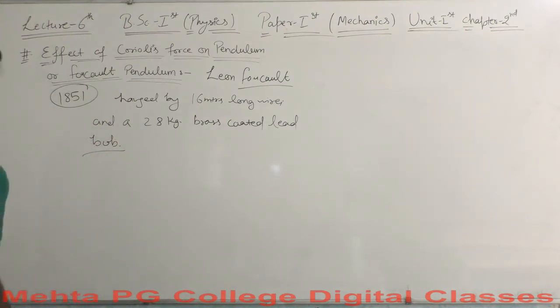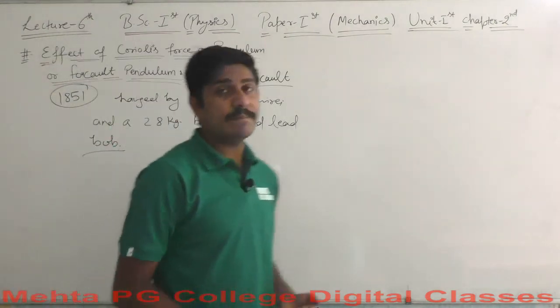The bob is made of lead and coated all around with brass.